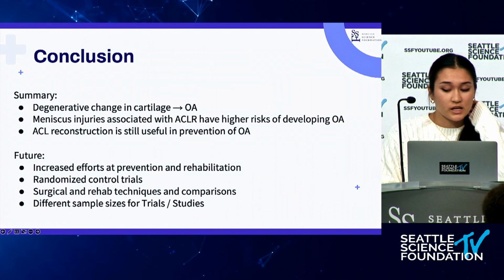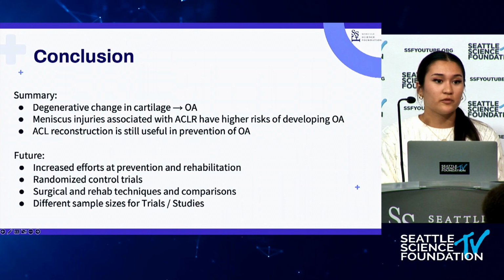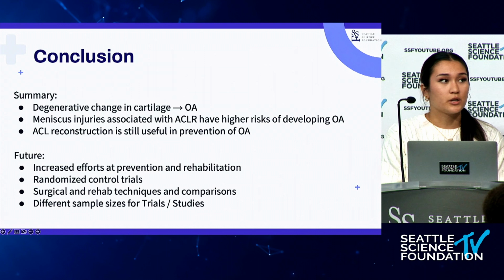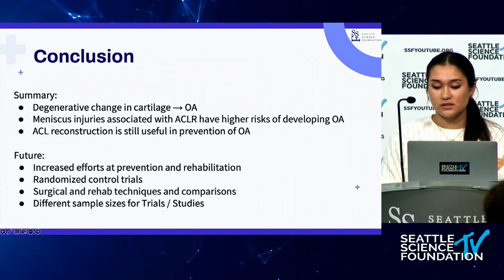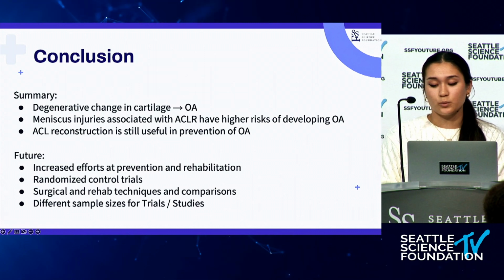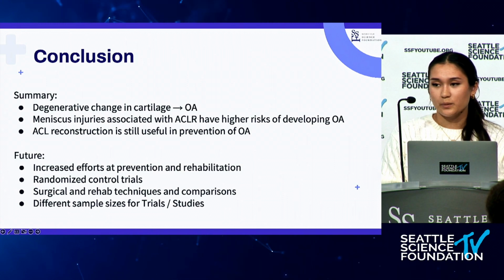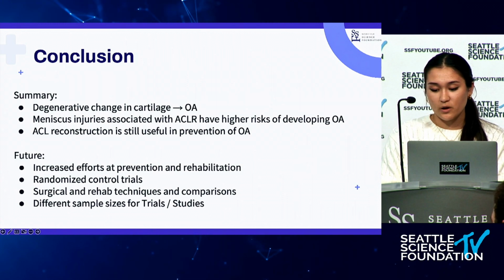But for future studies, we need to focus on the prevention and rehabilitation side of this. There needs to be more randomized controlled trials and clinical trials, and we should look into more surgical and rehab techniques to see if the development of OA can be stopped by surgical techniques as well.